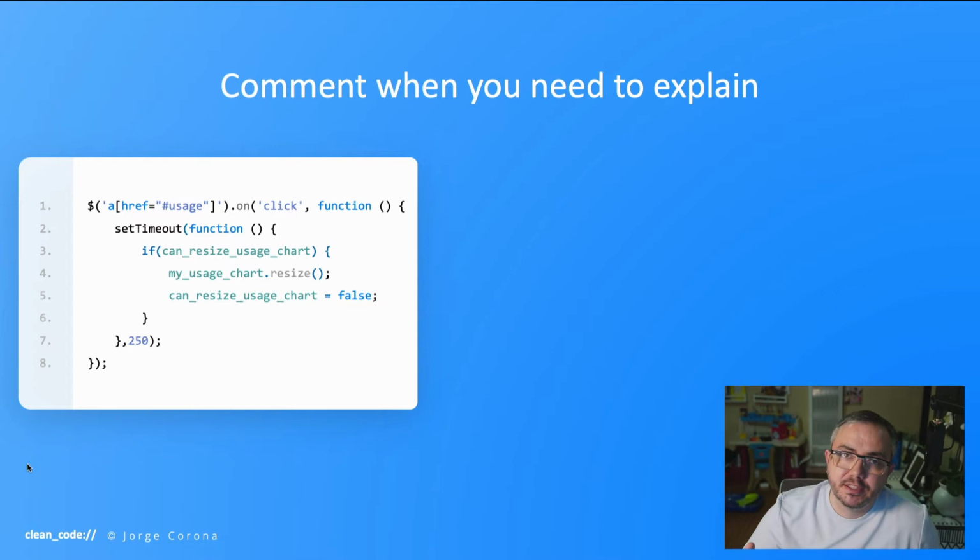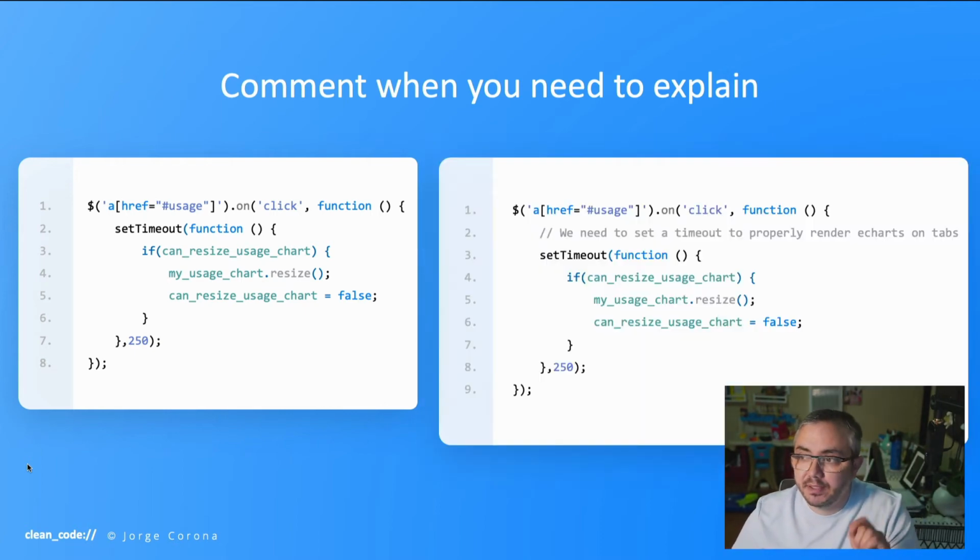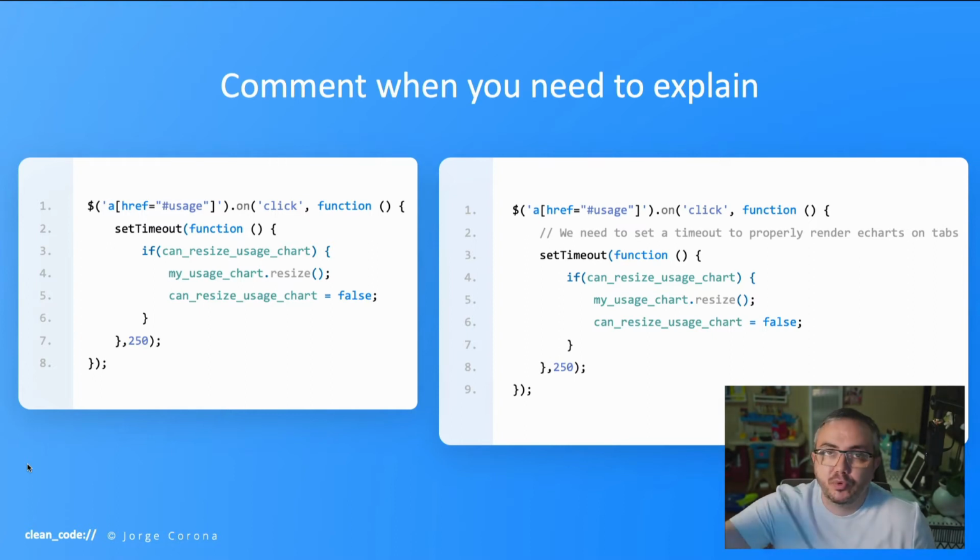In this example here, this is a simple on-click event, and it resizes the chart on the web page. But when I look at the code, I'm thinking, why is there a set timeout? I think I should remove that statement. But if I add a comment, and the comment says, we need to set a timeout to properly render each chart on tabs, this makes sense. It is clear what's going on and why I need that statement. And this is the only place I can relay to the reader what is going on and why this statement is needed. So comment when you need to explain your code.